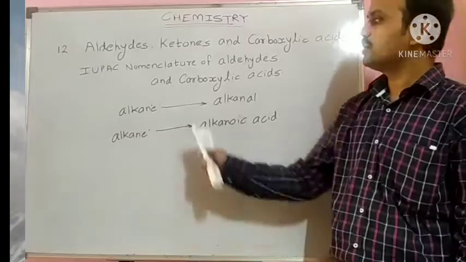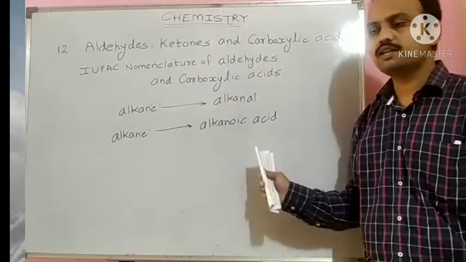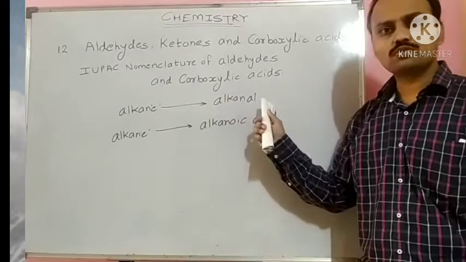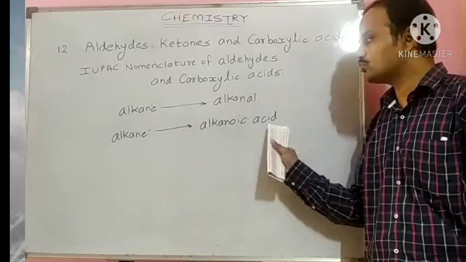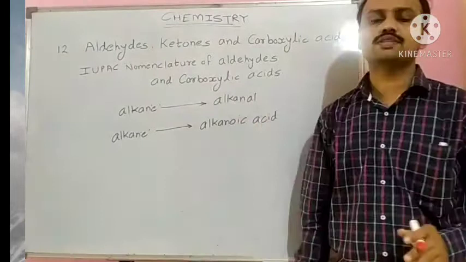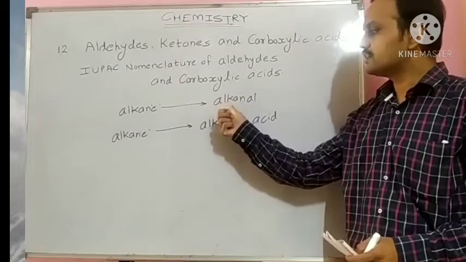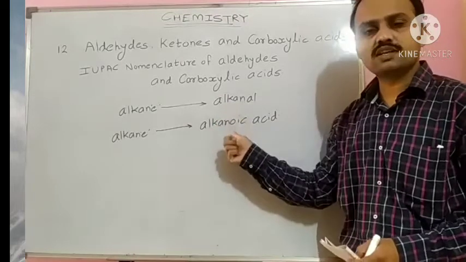In the case of aldehydes and carboxylic acids, we know that the CHO group in aldehydes and the COOH group in carboxylic acids lie at the end of the structure. Therefore, we consider the longest carbon chain as the parent chain.